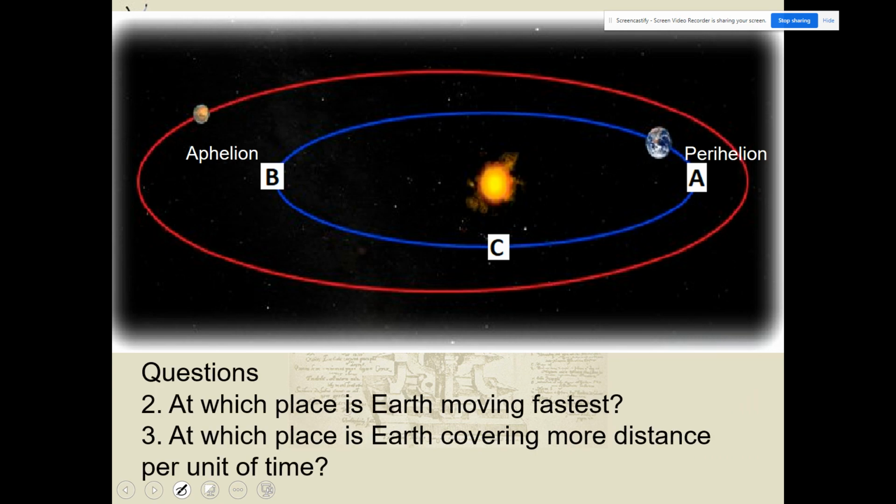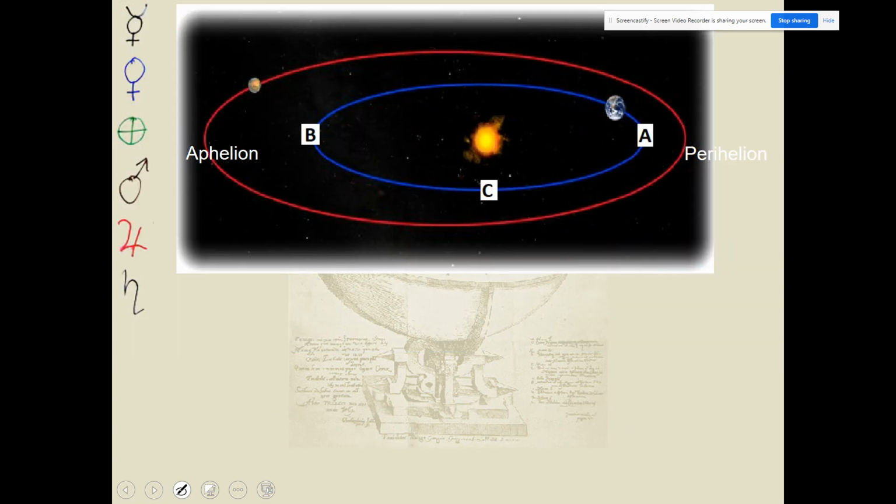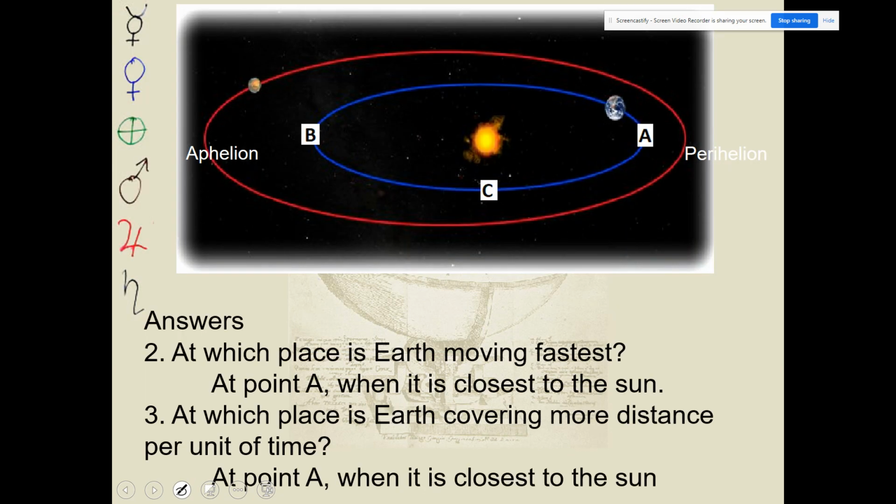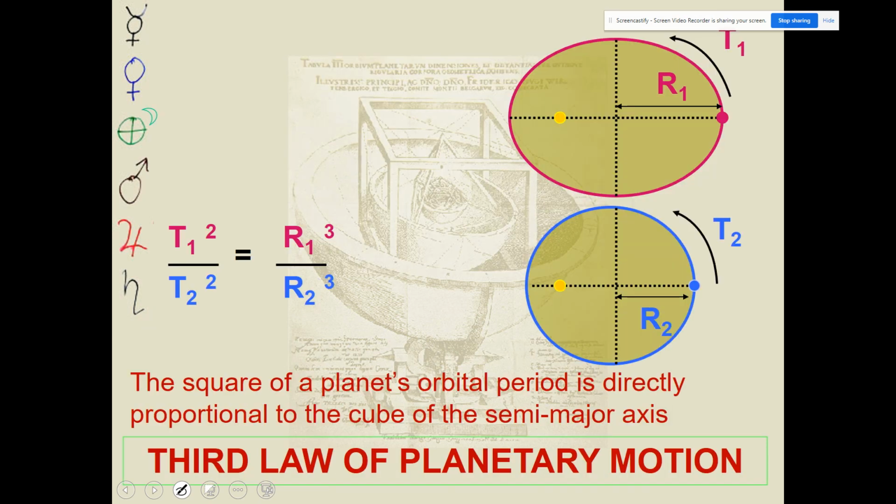All right, quick question. At which place is Earth moving the fastest? And at which place is Earth covering more distance? Well, if you know what the speed formula is, distance over time, you know that it is directly related. So if it's covering more distance, it's going faster. And so the answer to both of those questions is A. A, it's closest to the sun, and so it's going faster and covering more distance, which leads us to the third law of planetary motion.